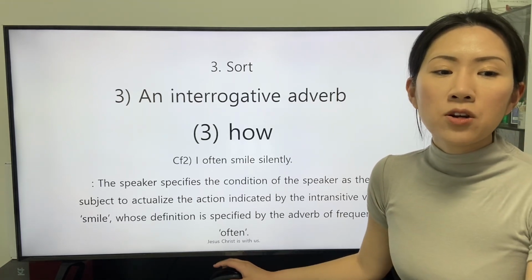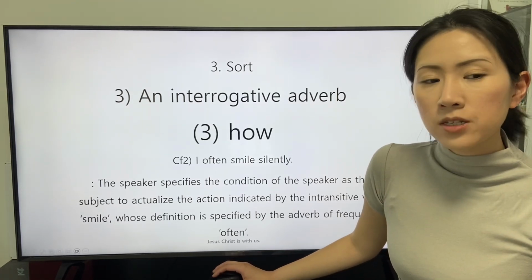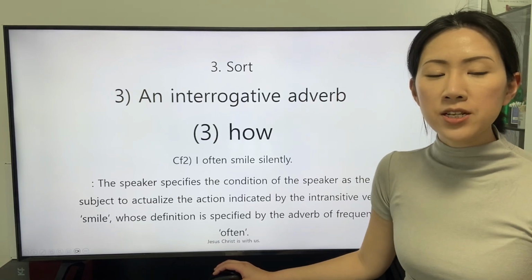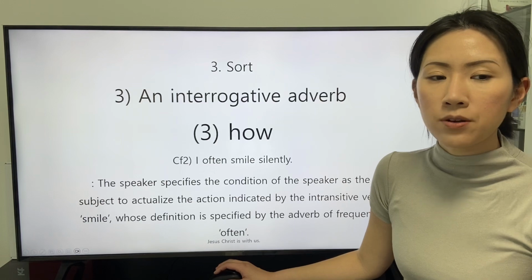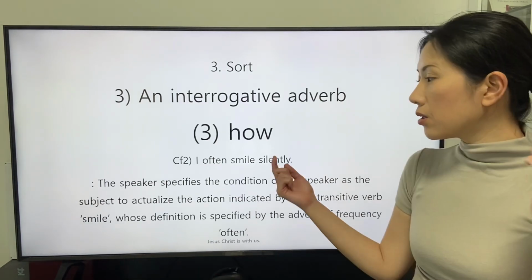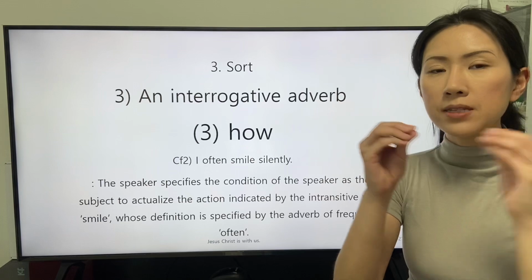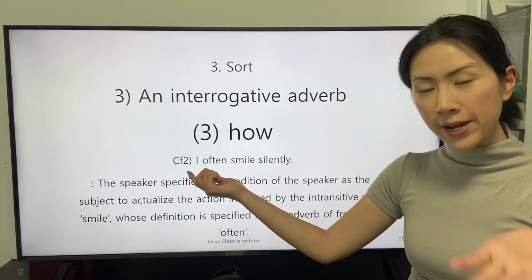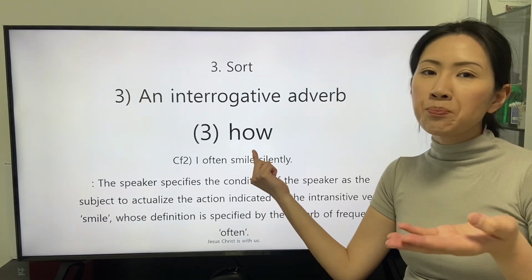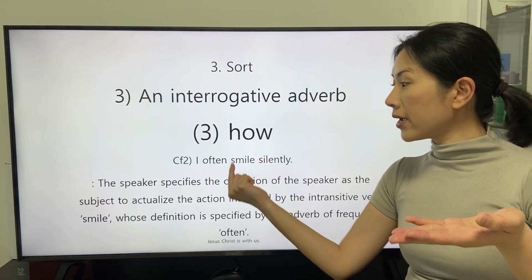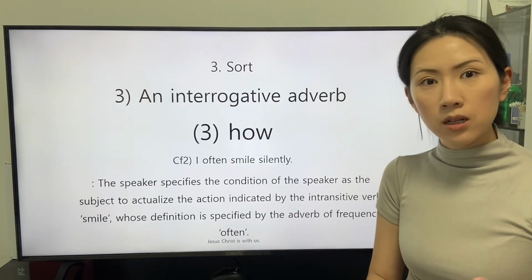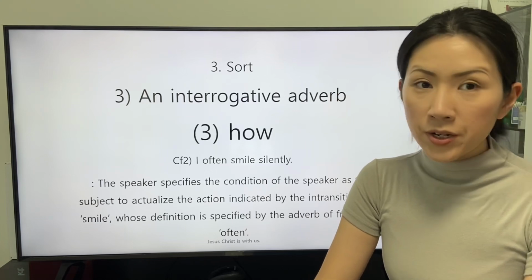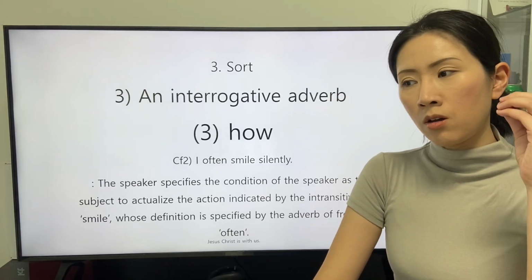The speaker specifies the condition of the speaker as the subject to actualize the action indicated by the intransitive verb smile, whose definition is specified by the adverb of frequency often. The adverb silently specifies the condition of the speaker as the subject to actualize the action indicated by the intransitive verb smile. This clause is the response of a speaker who is in a situation.